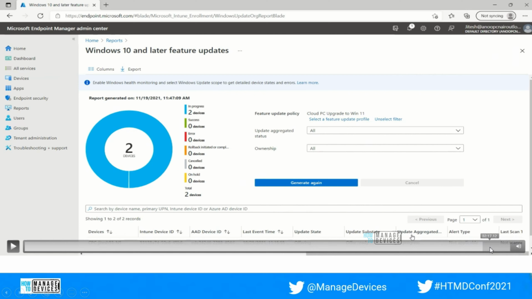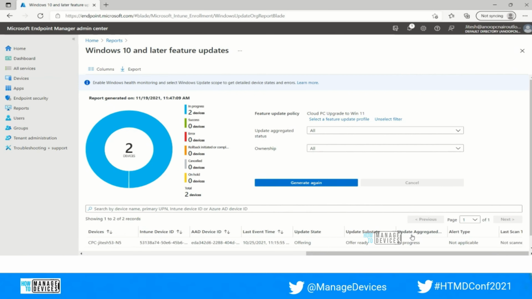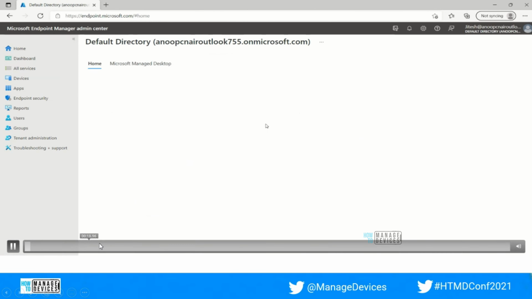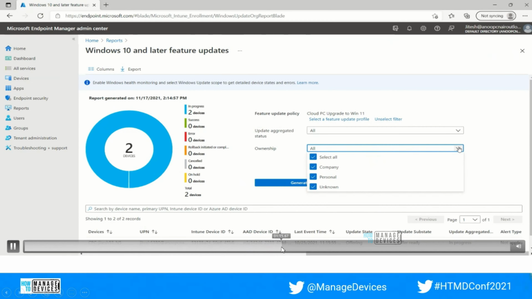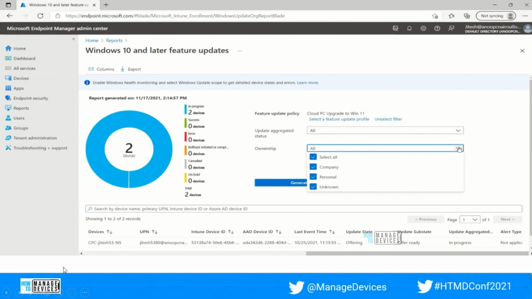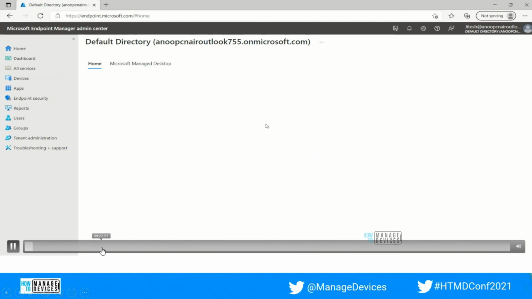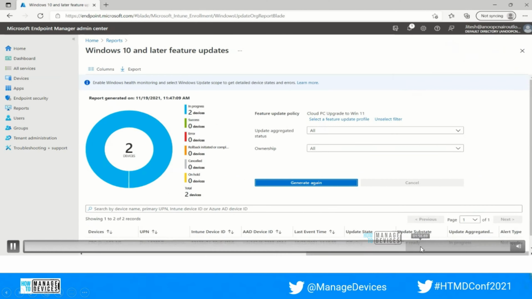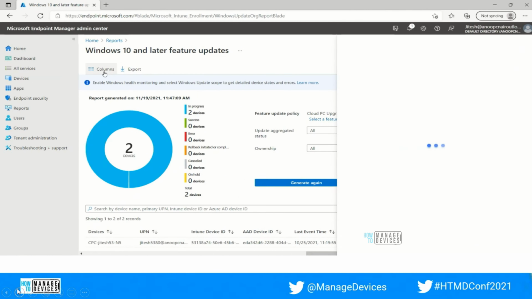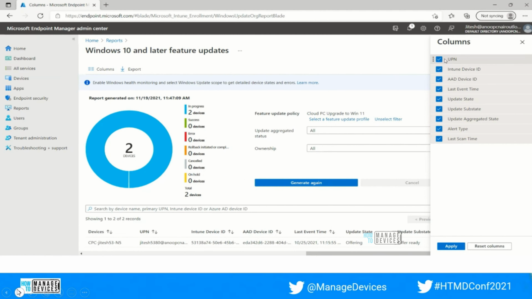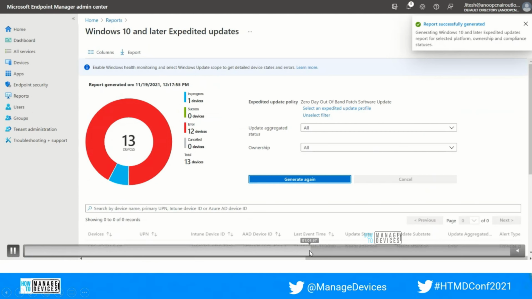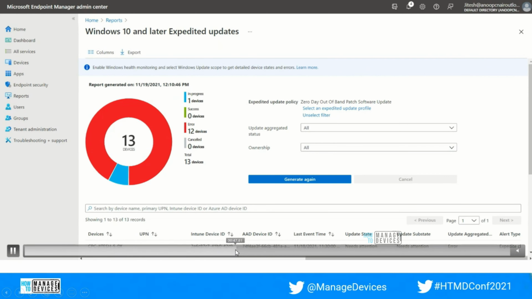So I think it got from the previous screen. There is some issue with the screen sharing. Let me move up. Okay, this is the one. There was some issue with the sharing, sorry for that.